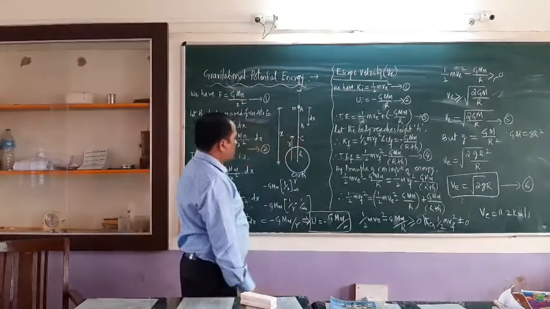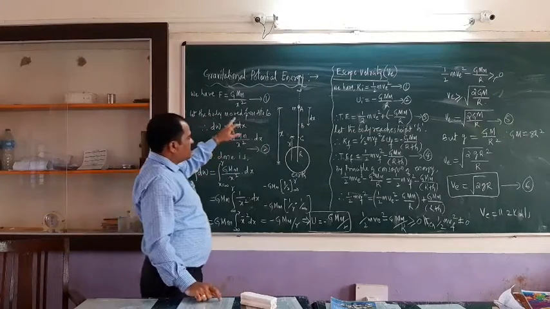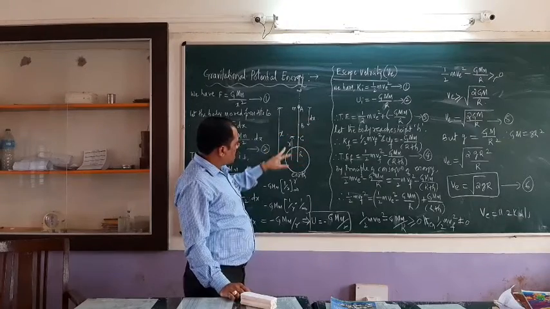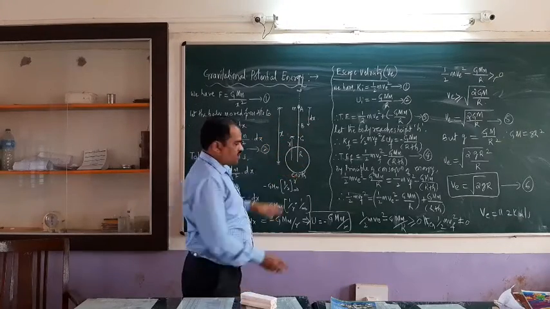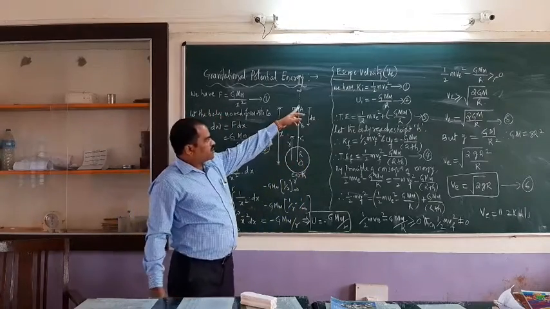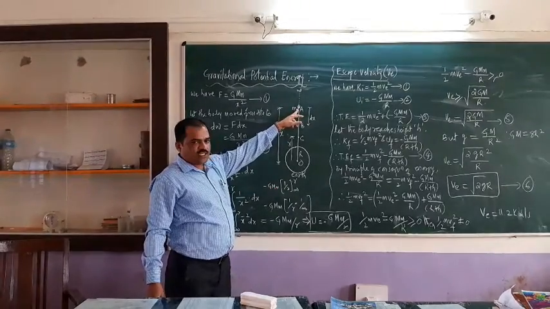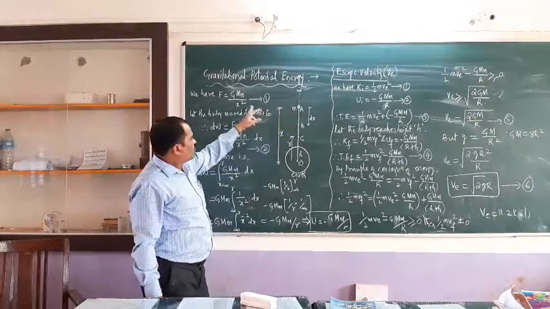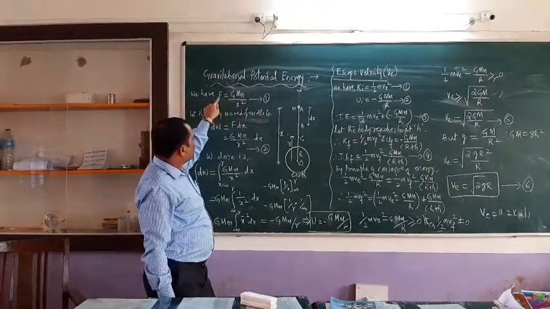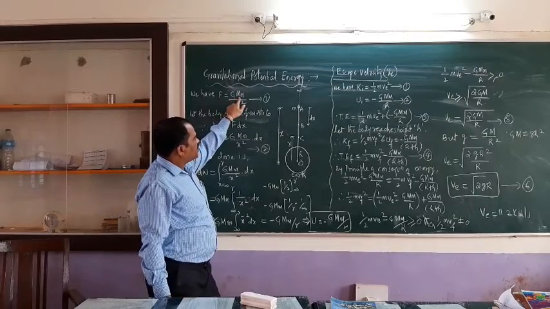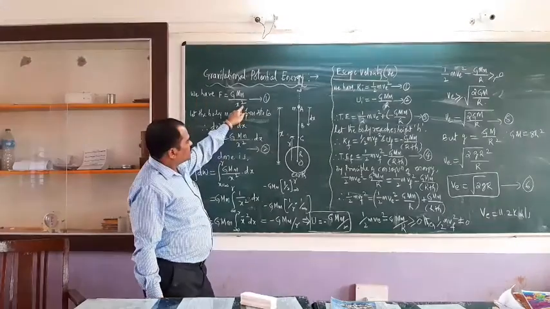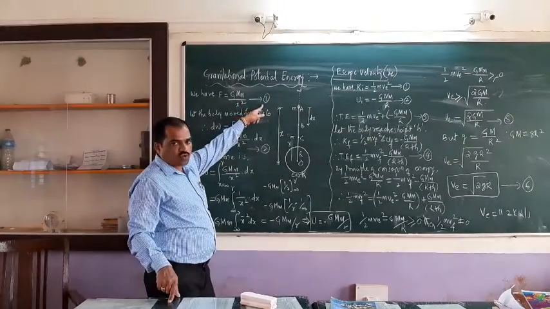So here, let us consider the body is now at point A, above the surface of the earth at a distance x from the center of the earth. Let O be the center of the earth. Now, what is the force acting on the body? Let a body of mass m be present at position A. Therefore, the force acting on the body at point A is given by F = GMm/x² according to Newton's law of gravitation. Let us consider this as equation number 1.